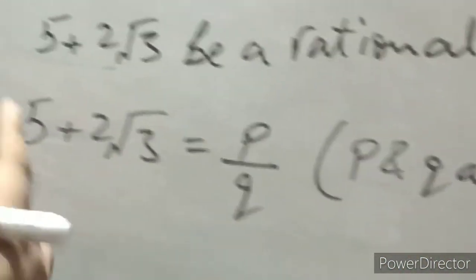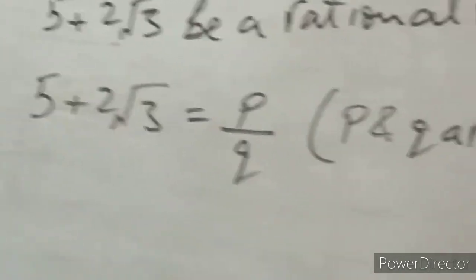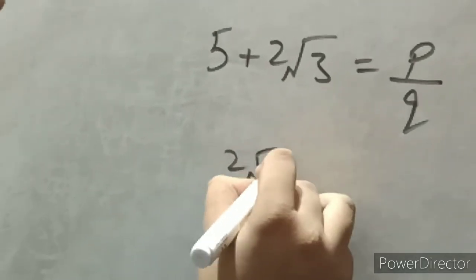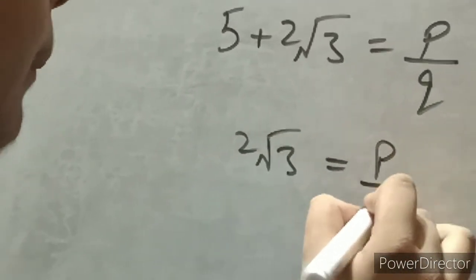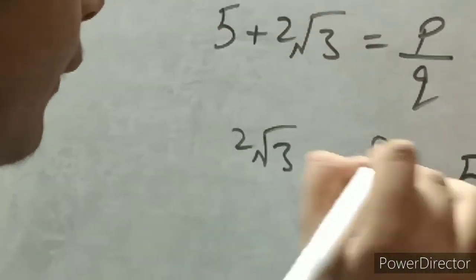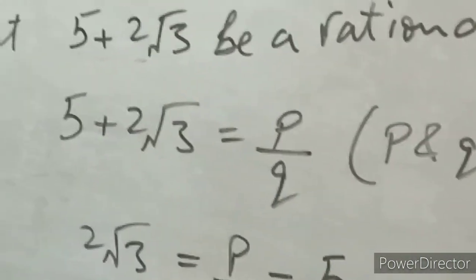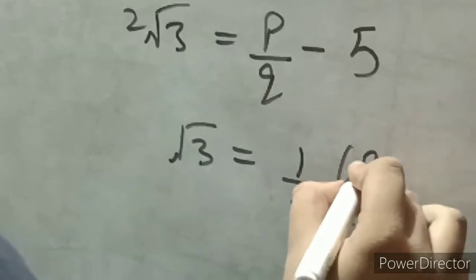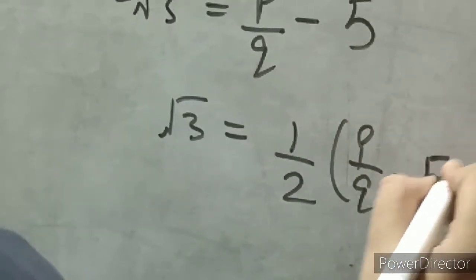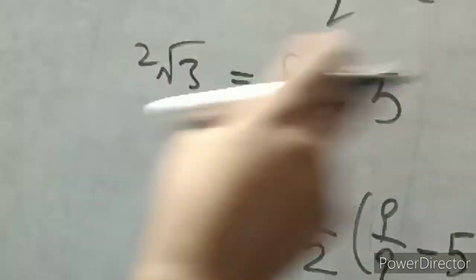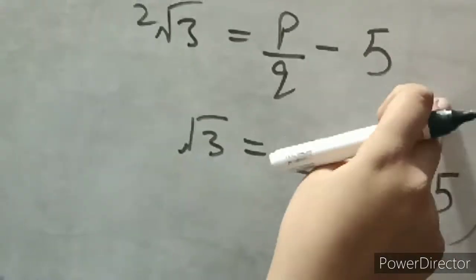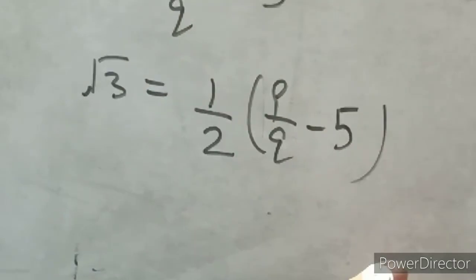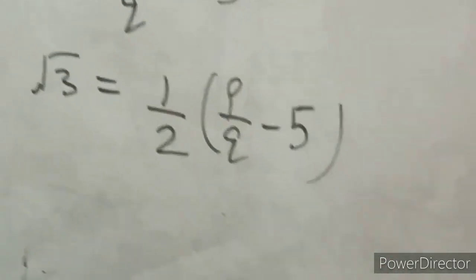Okay. So now transferring everything to the right hand side except under root 3. So 2 under root 3 will be equal to P upon Q minus 5. And under root 3 will be equal to 1 by 2 into P upon Q minus 5. 5 was plus, coming on the right hand side it is minus. Then 2 was multiplied, coming on the right hand side it is divided.